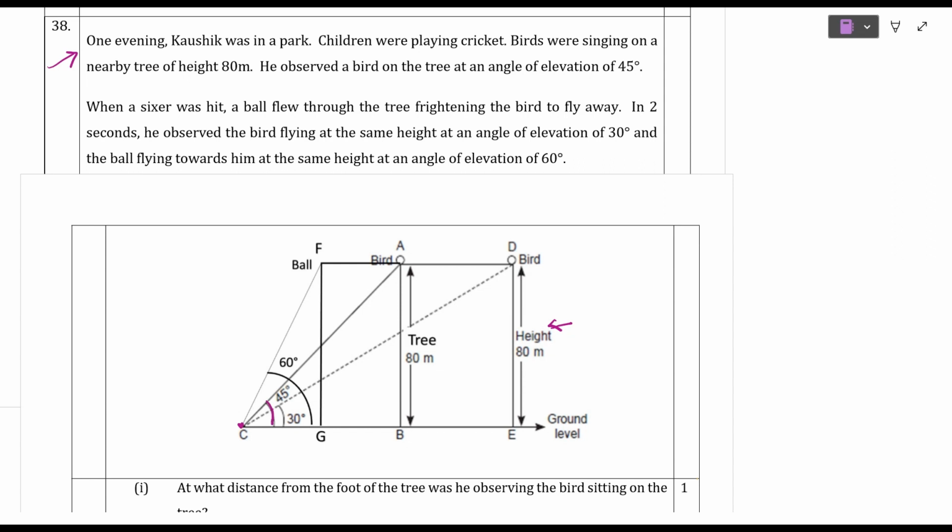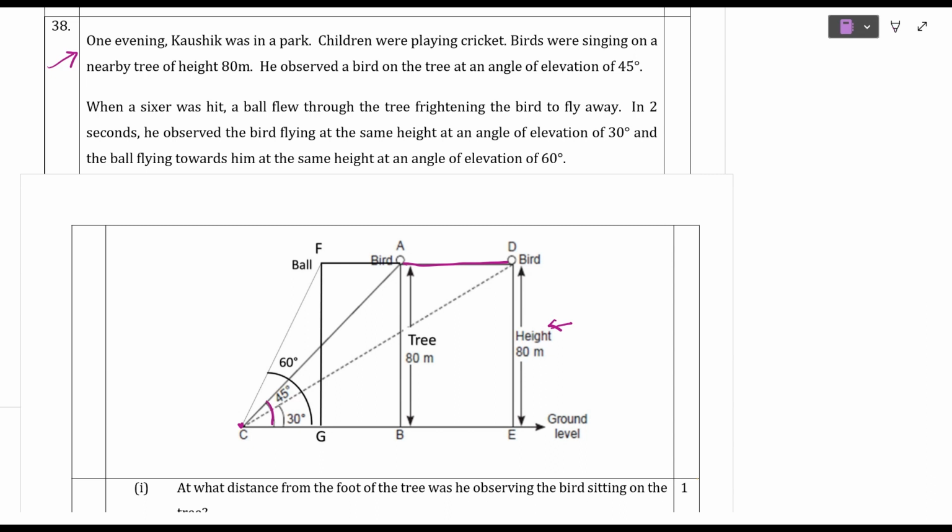Now when a sixer was hit, a ball flew through the tree, frightening the bird to fly away. So in 2 seconds, he observed the bird flying at the same height. So the bird is at the same height. So it is moving from here to here, at an angle of elevation of 30 degrees.